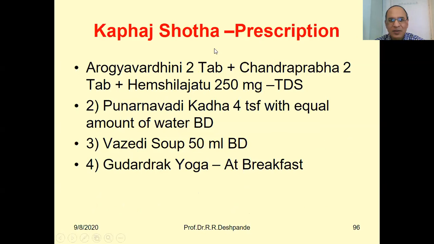Kafajeshot final prescription: Arogyavardhini 2 tablets, plus Chandraprabha 2 tablets, plus Hemashivalaja 250 milligram TDS. In addition to that, Punarnavadi Kadha, Kadha means decoction, 4 TSF with an equal amount of water 2 times in a day. Vajedi soup 50 ml 2 times in a day.